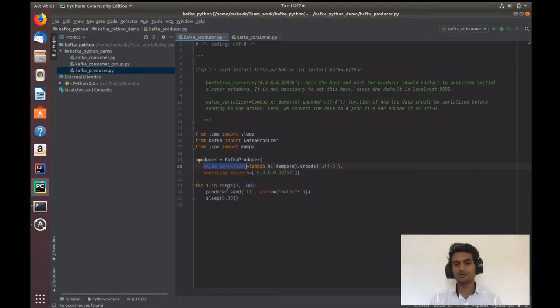Now I'm taking a range of 1 to 100, which is a list of 1 till 99, and iterating over it in a for loop. In the first iteration it will be 1, then 2, 3 and so forth till 99. Now I'm calling the same producer object which I created in my previous step by using the KafkaProducer class.